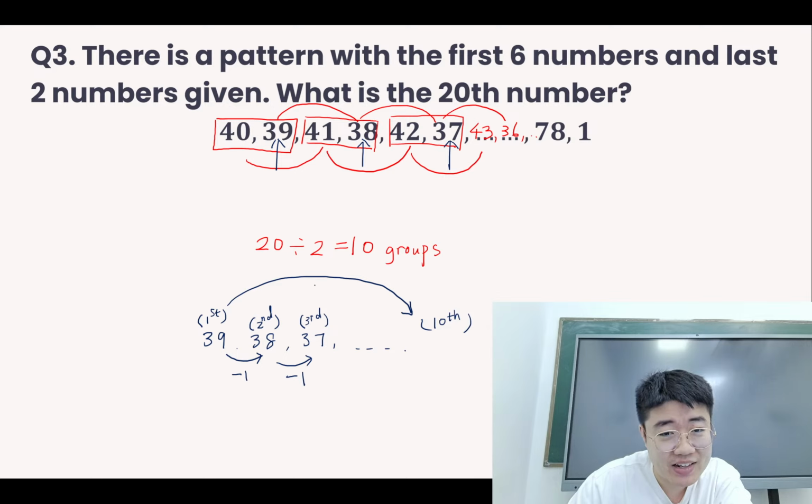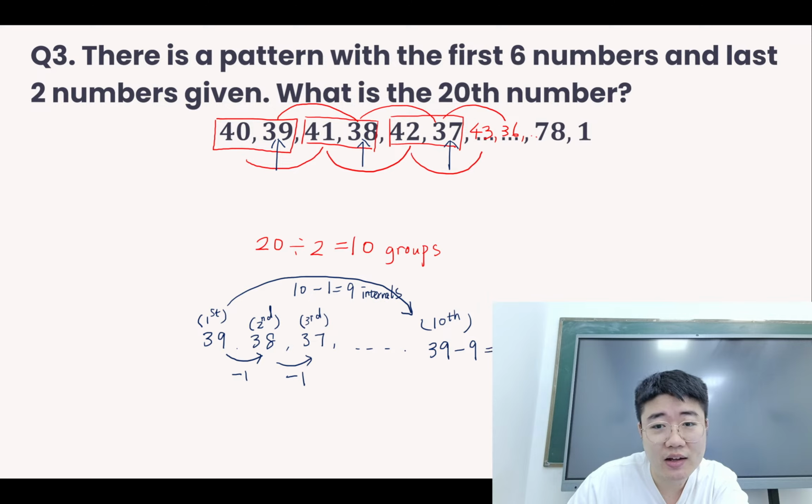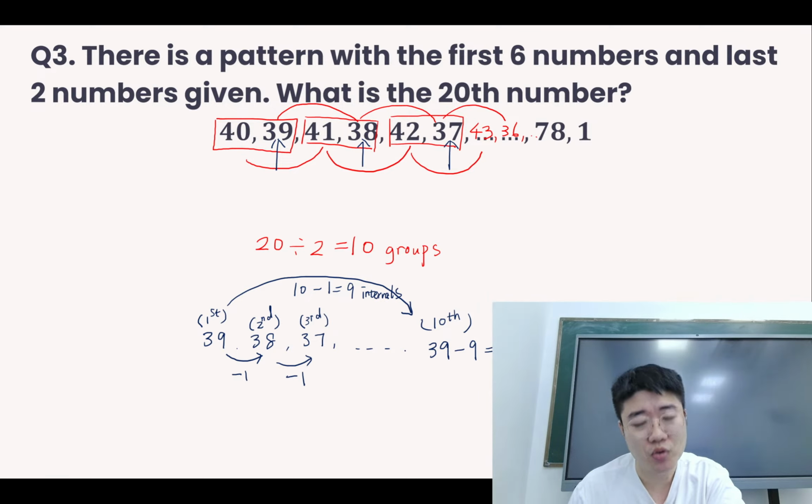So there are 9 intervals here. Right, there's 10 minus 1, there are 9 gaps. We say 9 intervals. So 9 intervals means that altogether we need to minus 9 here. So this missing number will be 39 minus 9. The 20th number will be 30.